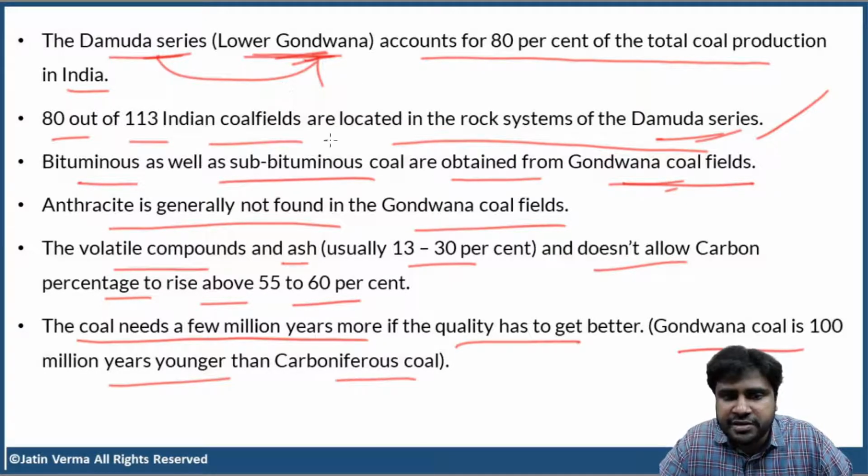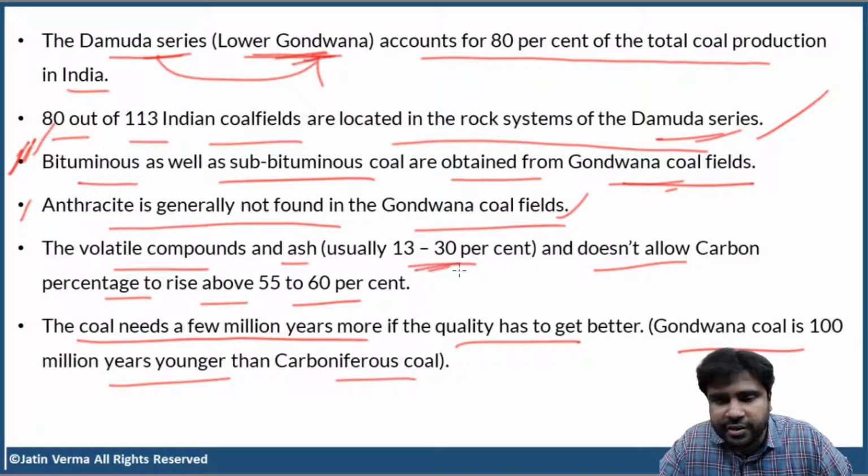We find bituminous as well as subbituminous coal in Gondwana coal fields. Very important point: anthracite is not found in Gondwana coal fields. Take it for granted. Now, bituminous and subbituminous coal: volatile compounds and ash are in this range. So, they don't allow carbon percentage to rise above 60%. Okay, so impurities are definitely there.